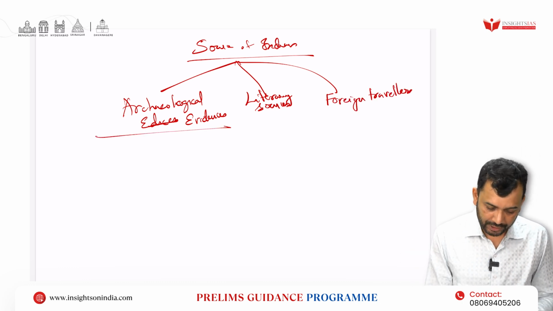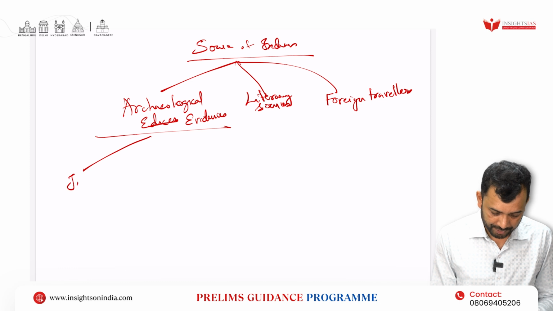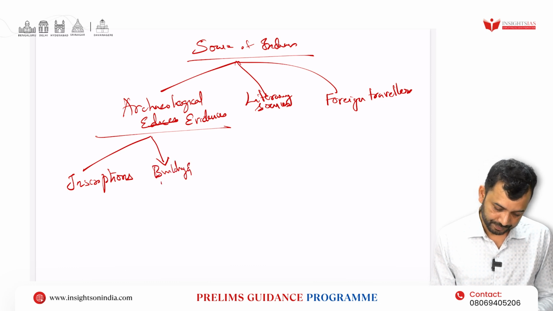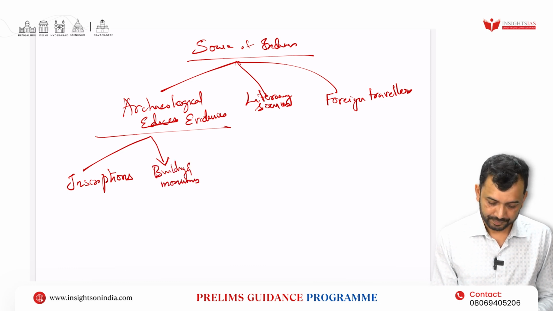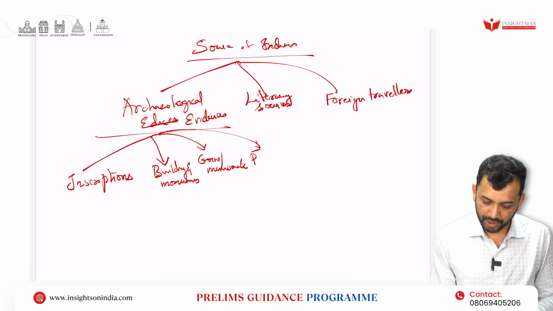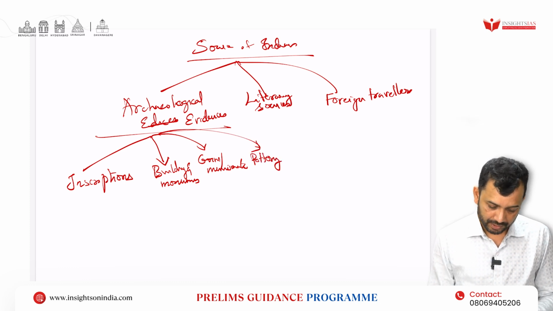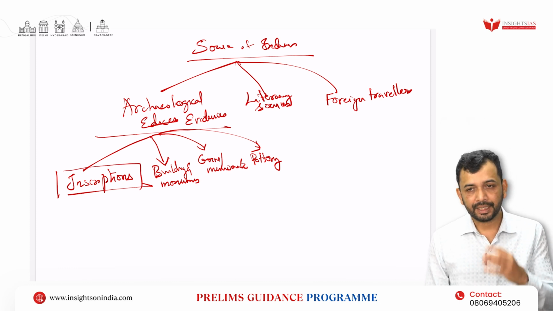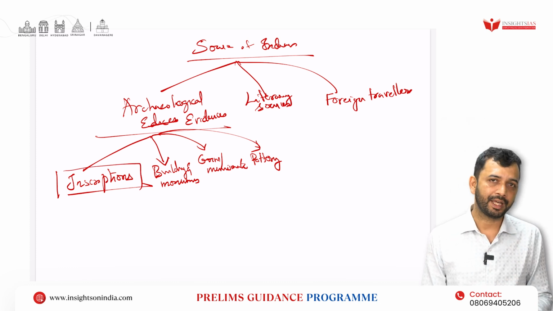Now, under the archaeological evidences, it can be famous inscriptions, it can be buildings and monuments, or it can be coins or numismatics, or it can be pottery, right? Now, inscriptions, again, whenever you are studying them, study what historical significance they have.